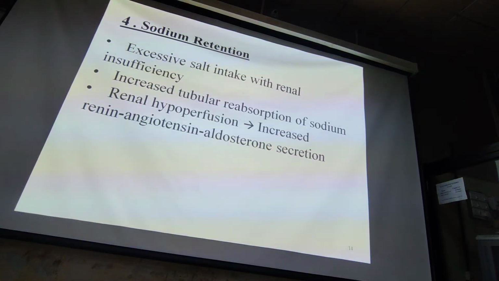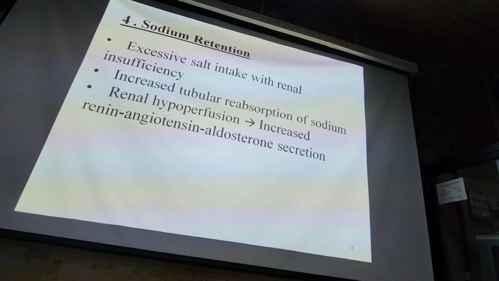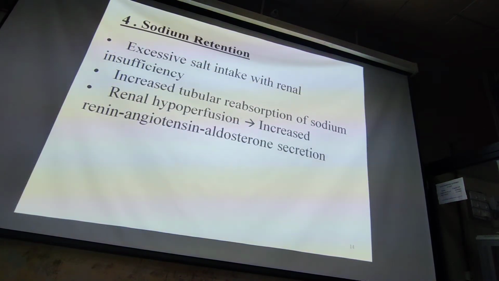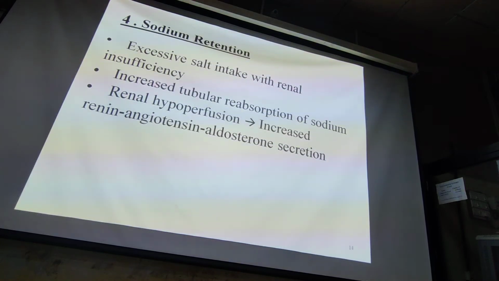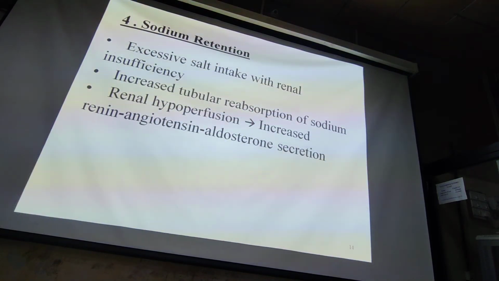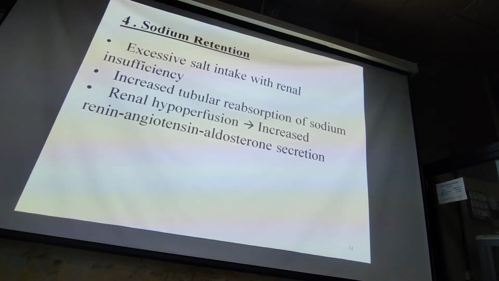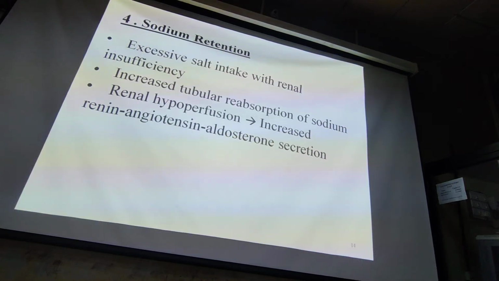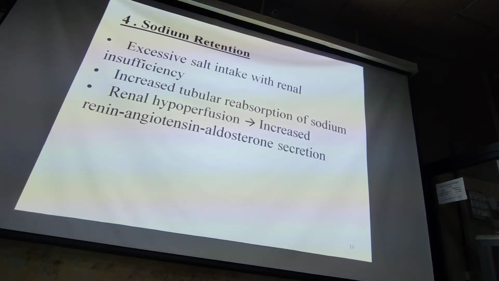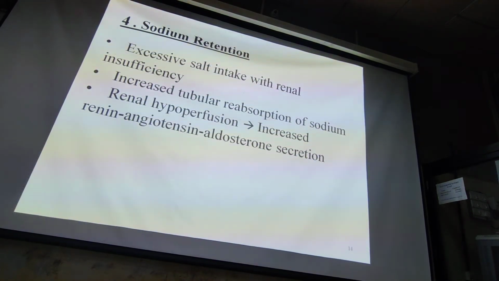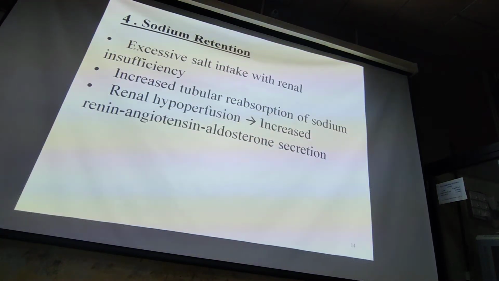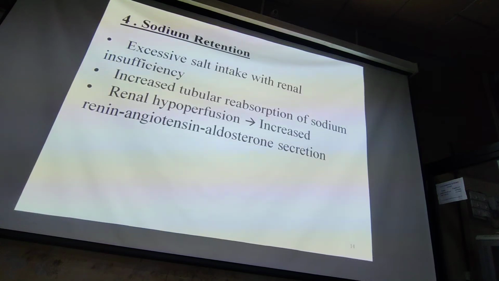Excessive salt intake along with renal insufficiency, increased tubular reabsorption of sodium, renal hypoperfusion, that means blood supply to the kidney is impaired. There is activation of the renin angiotensin aldosterone mechanism, which causes release of the aldosterone hormone. And what is the function of aldosterone? Conservation of water and sodium. So edema.